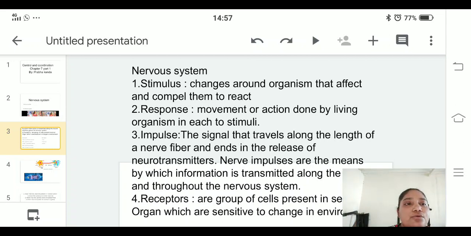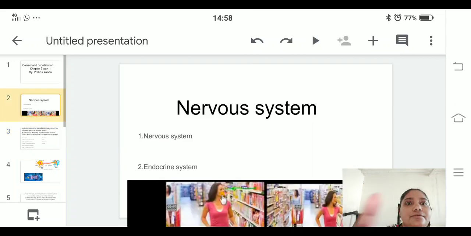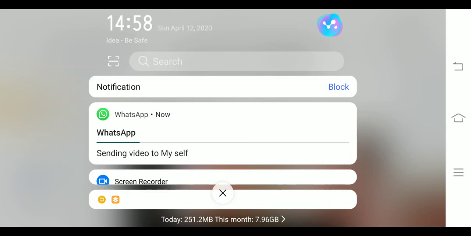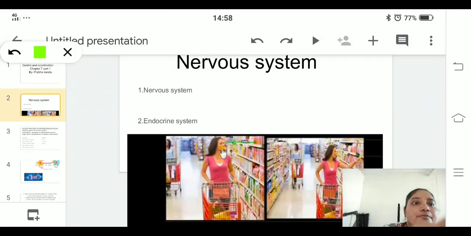Before going deeply into the chapter, let us first understand what stimulus, response, impulse and receptors are. As you can see here, some definitions have been scrolled down. Number one, stimulus: the changes around an organism that affect or compel them to react. In this module, you can see a lady has gone to a shop and she is looking at an object, and in the second one, she is trying to pick up the object with her hands.